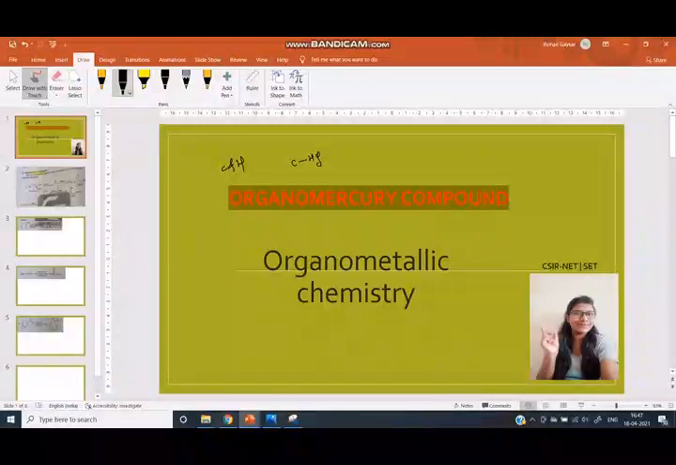And what is meant by organometallic chemistry? Organo means study of carbon and hydrogen. Metallic means the bond between carbon and metal. Here we study the carbon and metal chemistry, and here the metal is mercury. Now we can see what are the organomercury compounds, how they are synthesized, what are the reactions of organomercury compounds, and what are their applications.